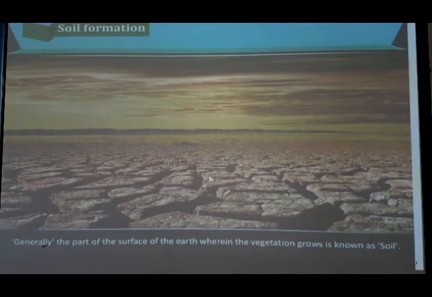Generally, the part of the surface of the earth wherein the vegetation grows is known as soil. So this is the definition, you can say, of the soil. How will we describe it? Generally the part of the surface of the earth, the upper layer of the earth, which supports the vegetation and plantation, is known as the soil.